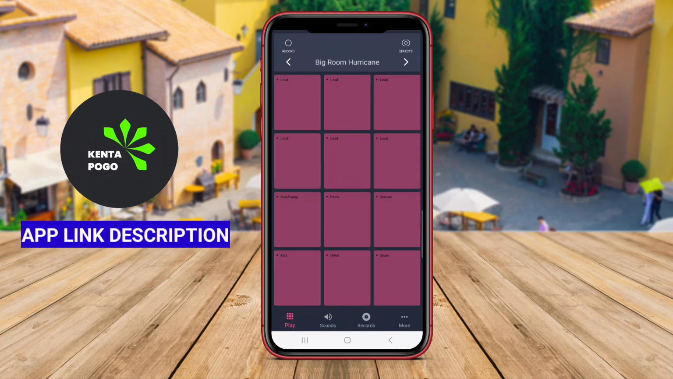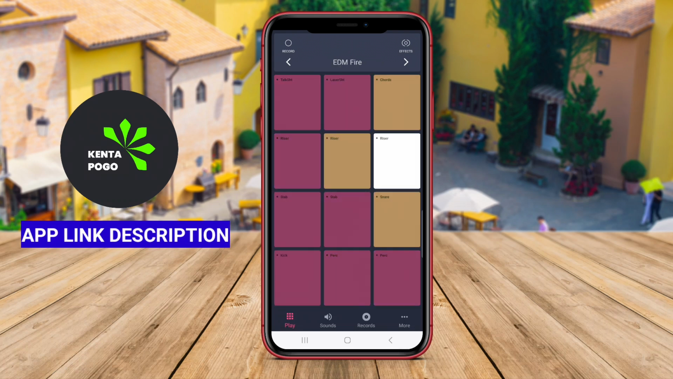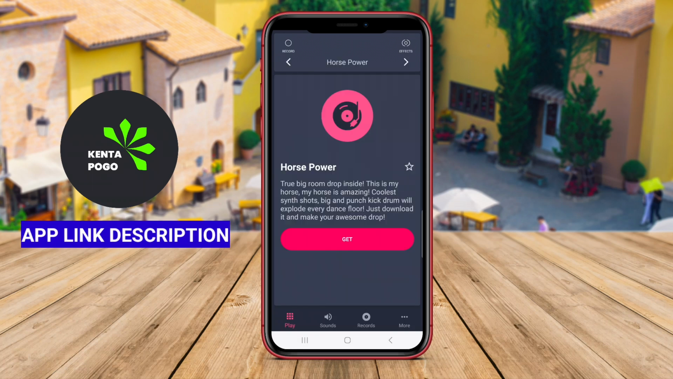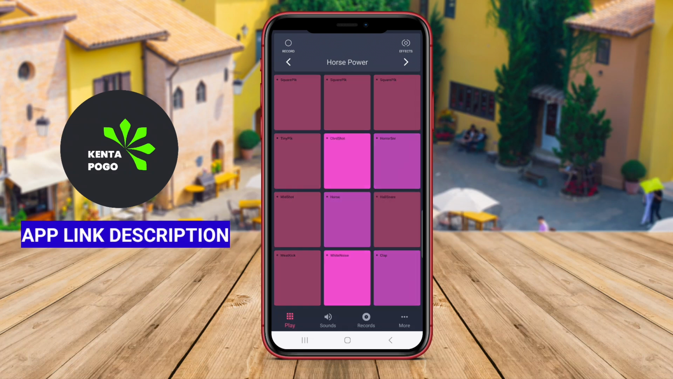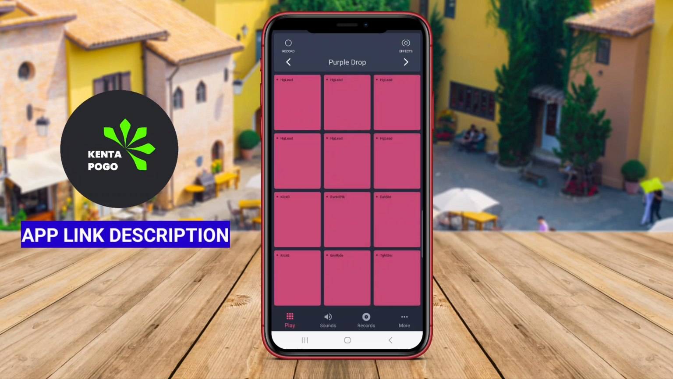With its user-friendly layout, users can easily tap on drum pads to trigger sounds, allowing for spontaneous creativity and live performances. The app often features sample packs from professional producers and artists, providing an array of diverse sounds to enhance music production. Additionally, Electro Drum Pads 24 typically includes functionalities such as recording and playback options, customizable pads, and tempo